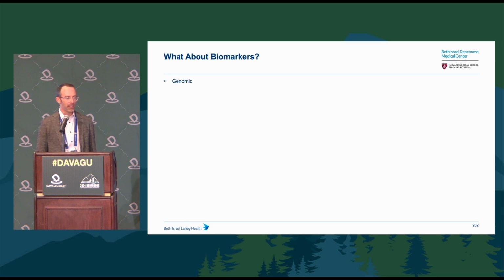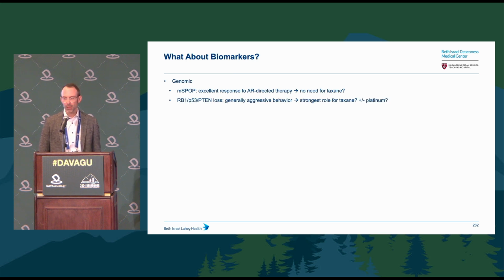I think what's really interesting, of course, is always biomarkers. I think at baseline, there's been a lot of interest in genomics, especially in the neoadjuvant setting. We've heard about SPOP as something that might indicate a very good response to AR-directed therapy. Maybe those patients don't need the taxane. In contrast, maybe loss of some key tumor suppressor genes predict for a less AR-driven biology and may have a clearer role for chemo.